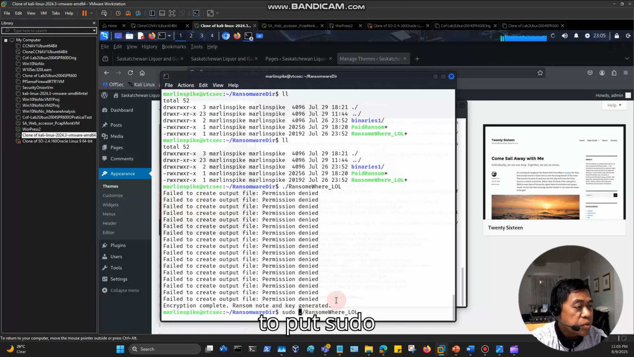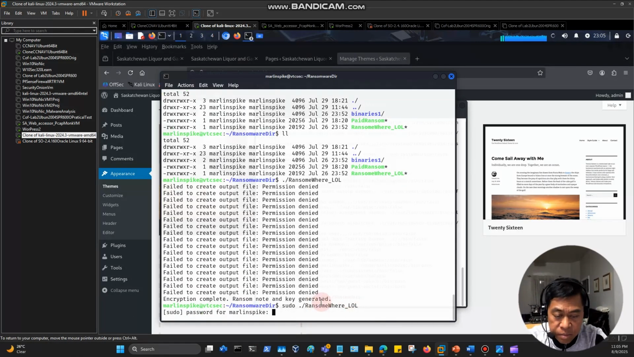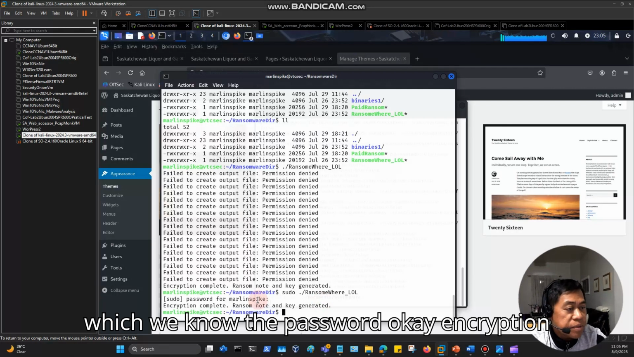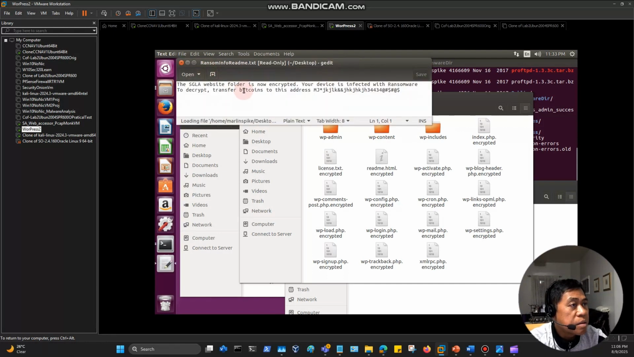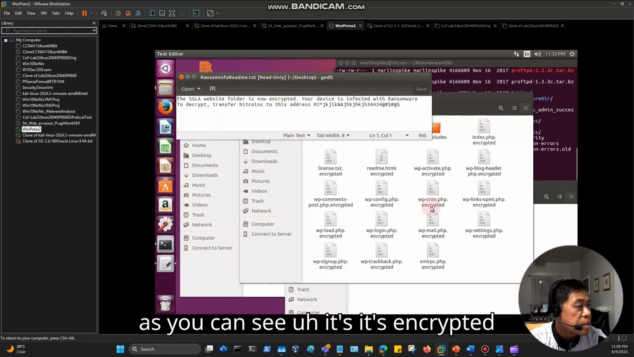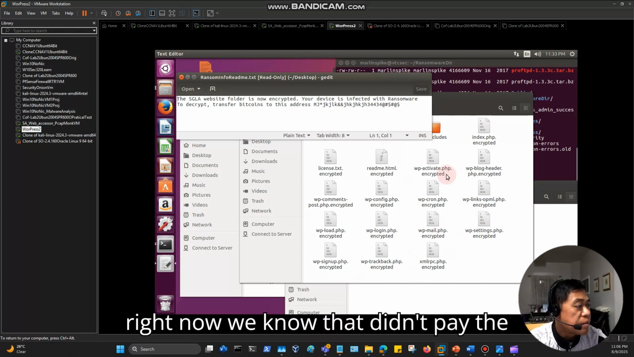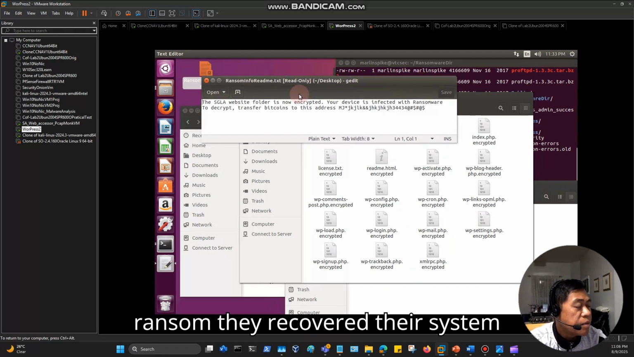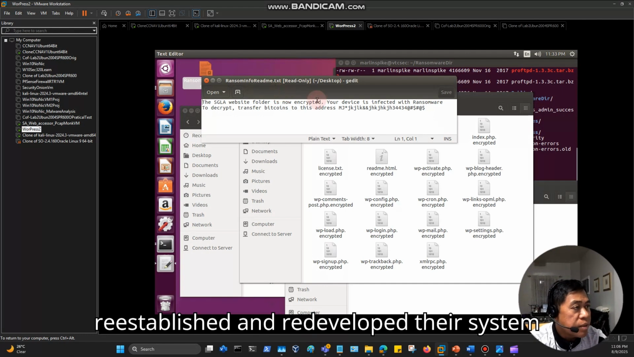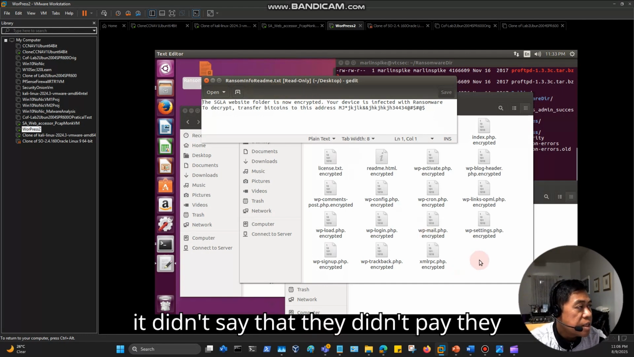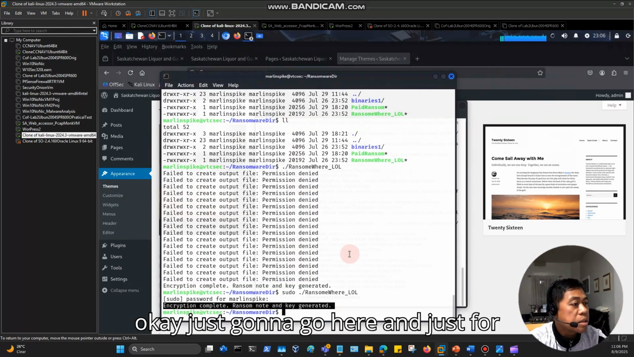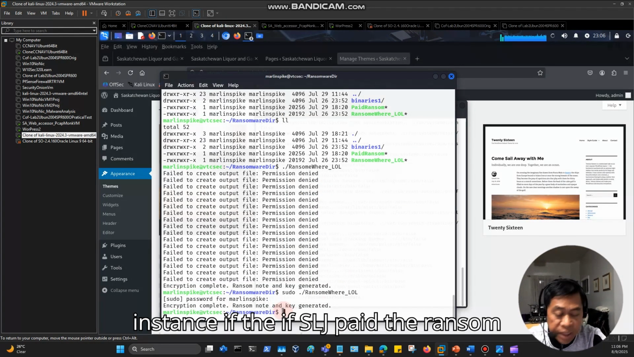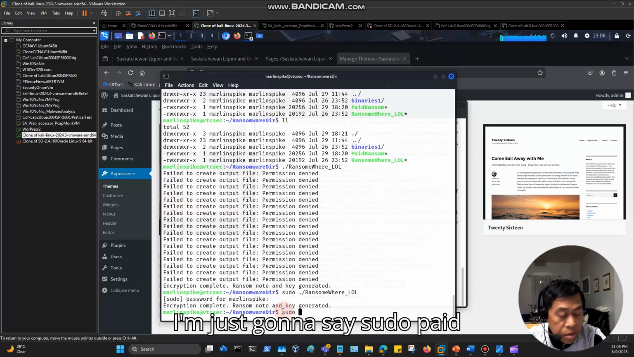Okay, let's go back there. We'll just have to put sudo, which we know the password for. Okay, encryption. Ransom note generated. That's the ransom note generated. The SLGA website folder is now encrypted, as you can see. Now, they recovered their system, reestablished and redeveloped it. It didn't say that they didn't pay. They did pay the ransom, but for this demo I'm just going to decrypt it. For instance, if SLGA paid the ransom, I'm just going to say sudo paid ransom.